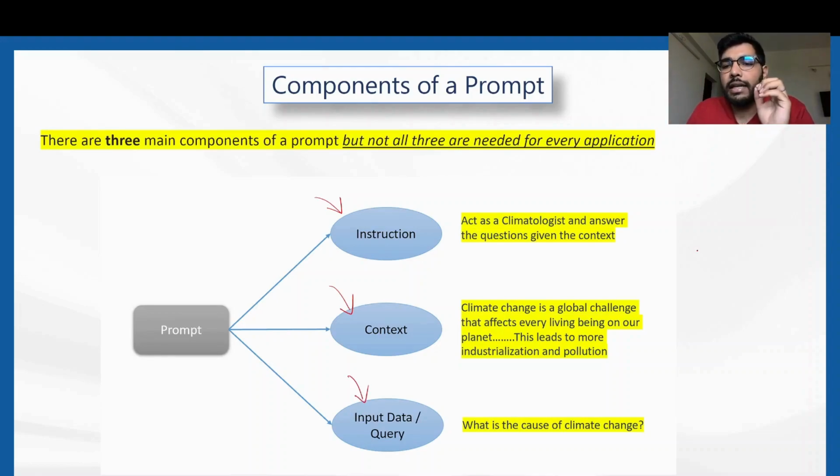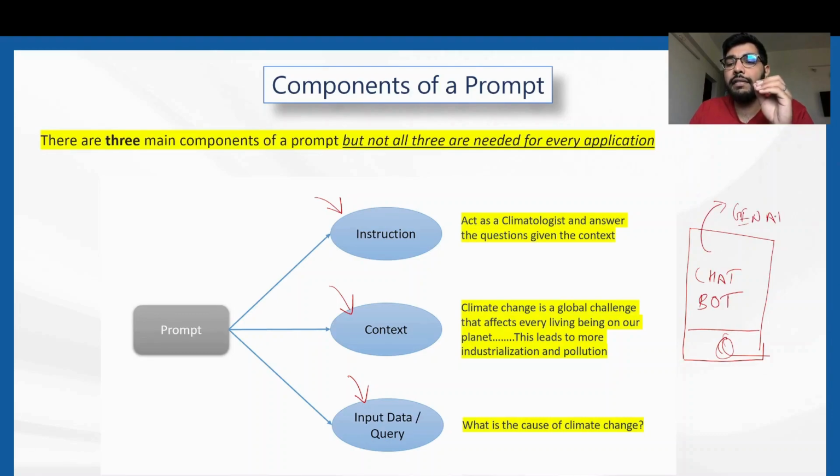Let's try to comprehend these three using an example. Let's say you are given the task of creating a chatbot which will answer any user questions related to climate change. Any question from a user related to climate change or related topics will be answered by this chatbot. The backend of this chatbot is a generative AI model which should articulate the answers to the questions asked by the user in a perfect manner. This is the particular task.